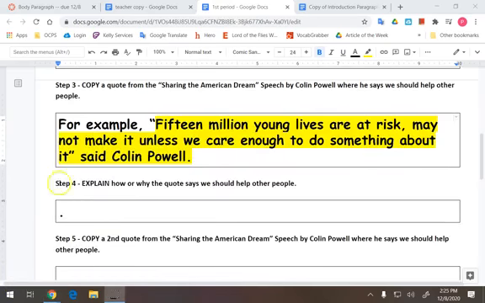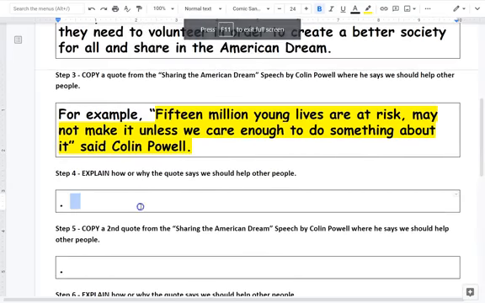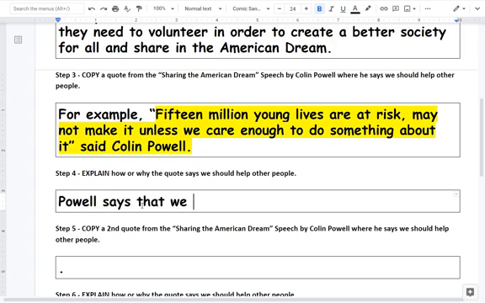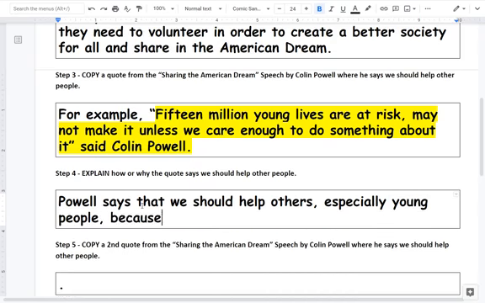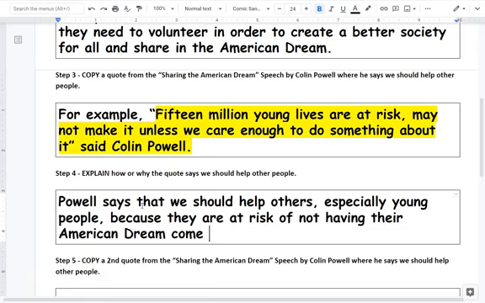Now that we've given our evidence, we need to do an elaboration. An elaboration means to explain. So explain how or why the quote says we need to help people. So we need to put, Powell says that we should help others, especially young people, because they are at risk of not having their American dream come true.